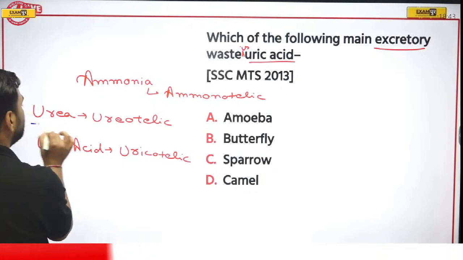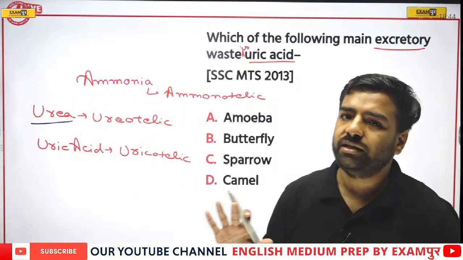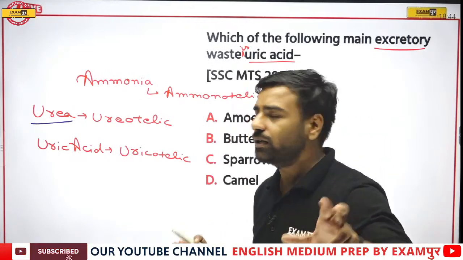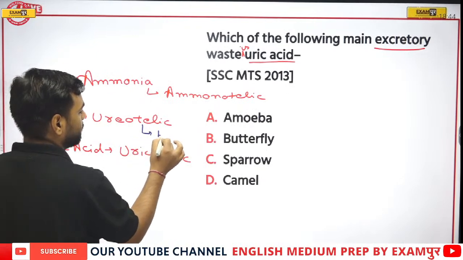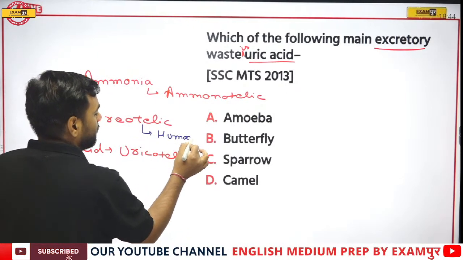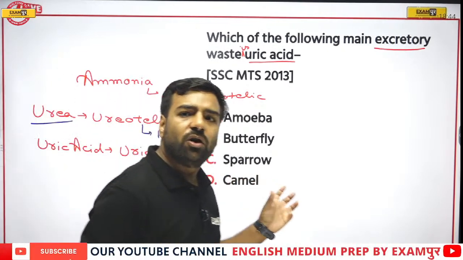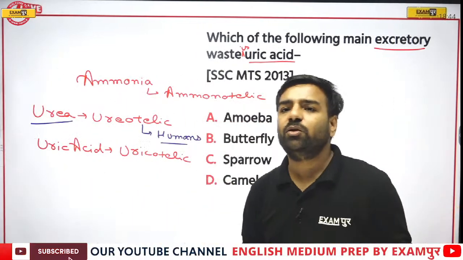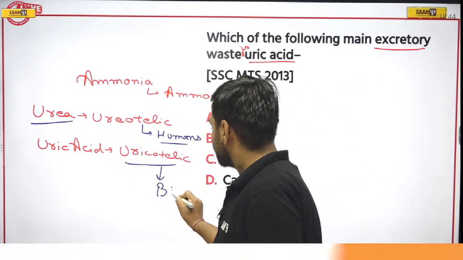When we are talking about urea, we remember we have discussed that from our body urea is released, correct? That's why we are ureotelic. So we can talk about the example, that is humans. But if I talk about uric acid, these are those particular organisms which require very less amount of water. So here you can talk about birds.